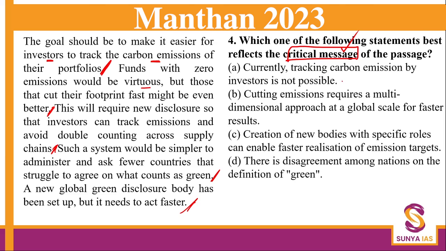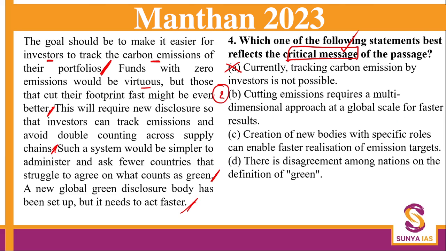Currently, tracking carbon emissions by investor is not possible. This is false information. Okay, it said that there should be a mechanism which would make it easier, which means it is difficult right now and possible later. Second option, cutting emissions requires a multi-dimensional approach on a global scale for faster results.